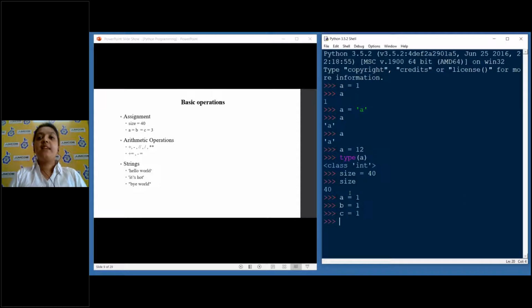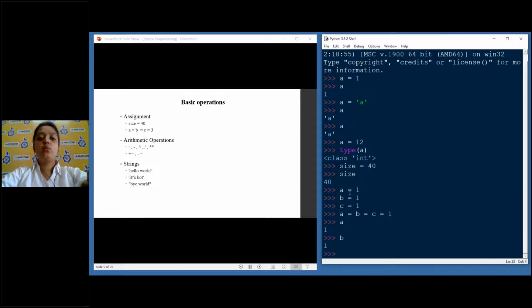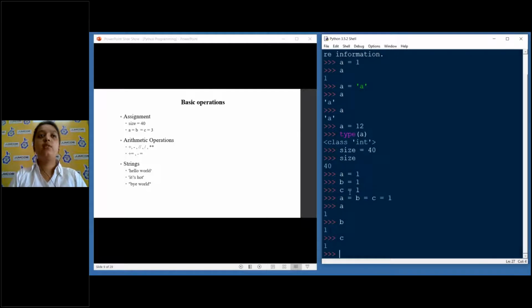So instead of writing 3 lines of program, Python allows us to do it in one line. How? A is equal to B is equal to C is equal to 1. So here you can see that A got the value 1, B got the value 1, and C got the value 1. So Python allows us to do single line assignment of a single data value for multiple variables.